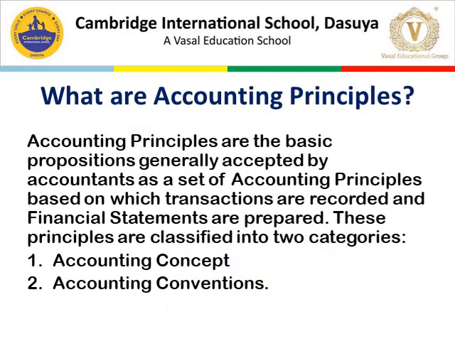Here, first we have to understand what are accounting principles, which are universally accepted and on the basis of which accounting is done. So, the first question arises, what are accounting principles? Accounting principles are the basic propositions generally accepted by accountants as a set of accounting principles based on which transactions are recorded and financial statements are prepared. These principles are classified into two categories. First, accounting concept and second, accounting conventions.